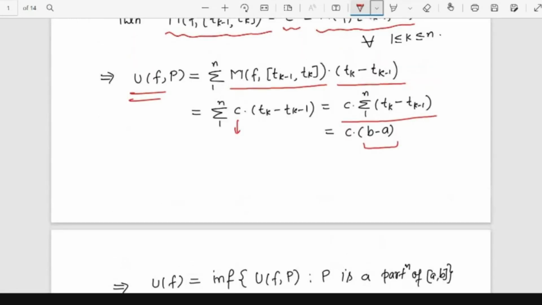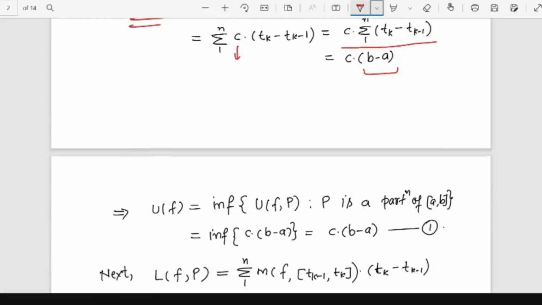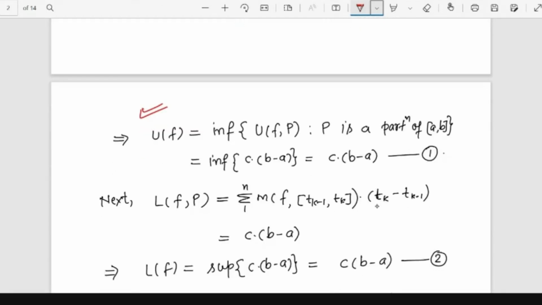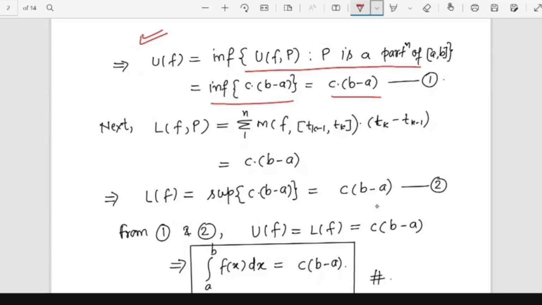Now, in order to calculate the upper Darboux integral, we have to take the infimum of this quantity. This quantity is a constant, you see that. So how do we calculate the upper integral? It is the infimum of the upper sum, so the infimum of c times (b minus a). In a similar way, we calculate the lower sum.